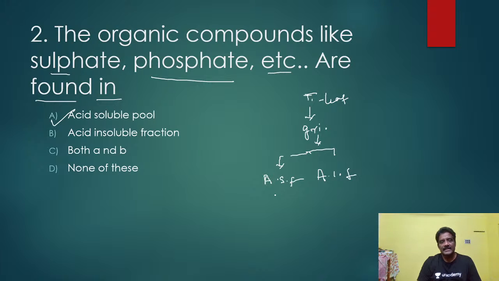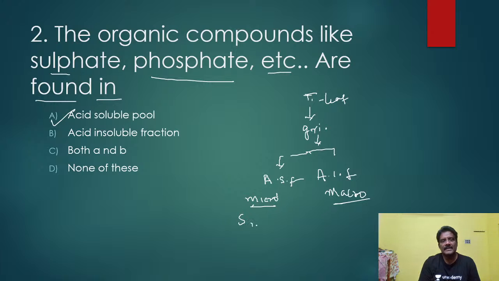The acid soluble fraction contains micro biomolecules, while macro biomolecules are in the insoluble fraction.